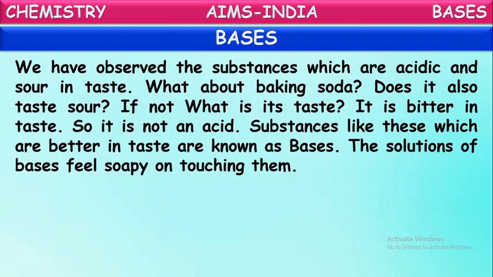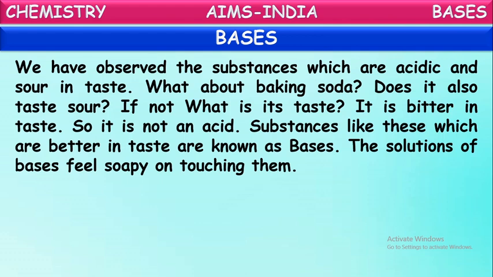We have observed the substances which are acidic and sour in taste in the previous classes. The chemical substances which are sour in taste are called acids. So what about baking soda? Have you ever tasted it? Does it taste sour, just like the acids?